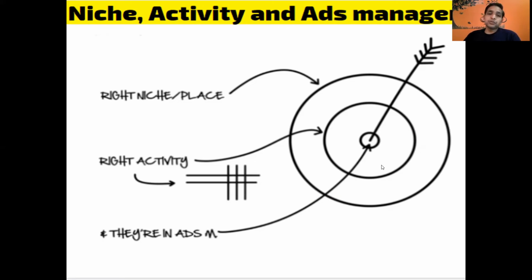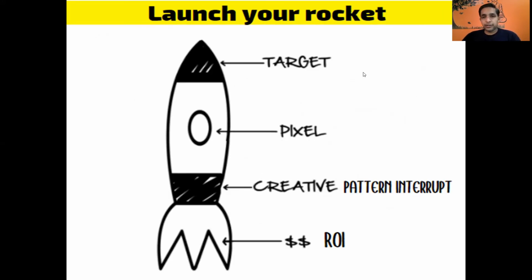And after that, you should use the ads manager. There are different features in ads manager. We are going to learn more about this in tomorrow's video. So these are the three things which are very, very important for how you can launch your rocket. Basically, first you should have the target audience, as we have discussed. They will be cold, then you should convert them into warm and then hot audience.